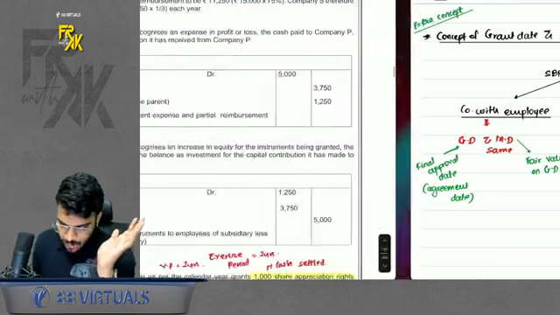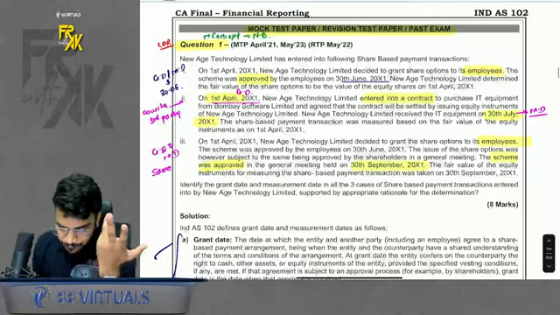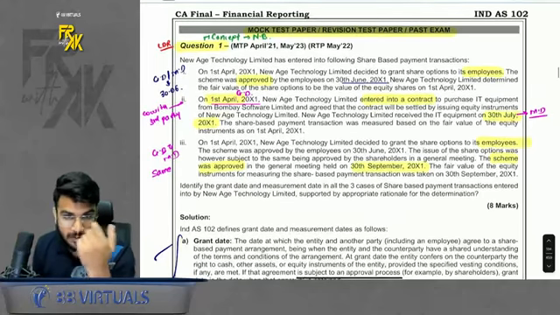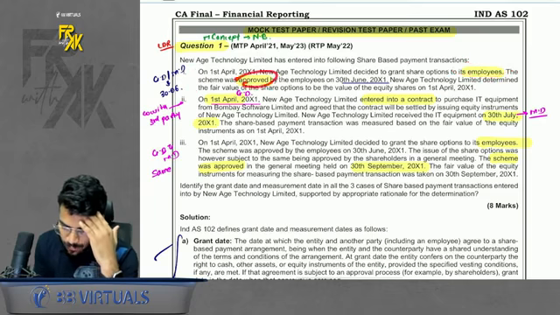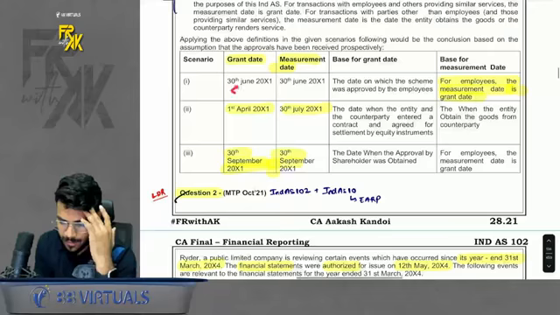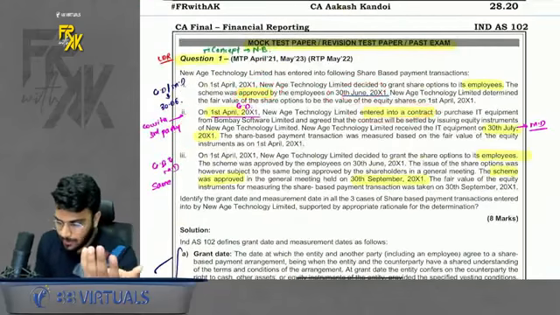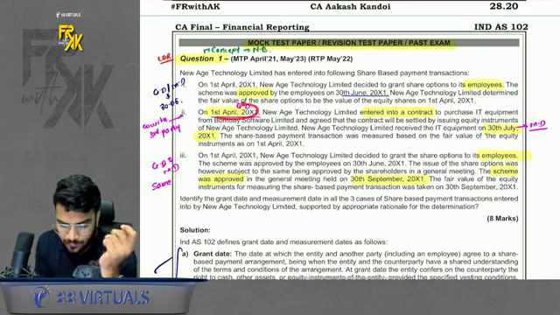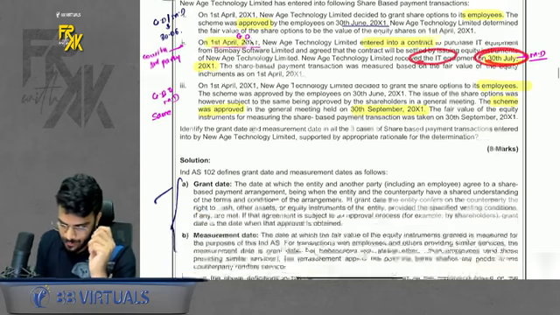Do remember. Based on this, we have one question, question number 1 of MTP RTP, if you want to see. See, in the first case, it is said that for employees, final approval was there on 30th June. So in case of employees, grant date and measurement date are the same. Second, we entered into a contract with a third party to purchase IT equipment. Contract entered 1st April, so grant date is 1st April, but equipment was received on 30th July. So measurement date is 30th July.